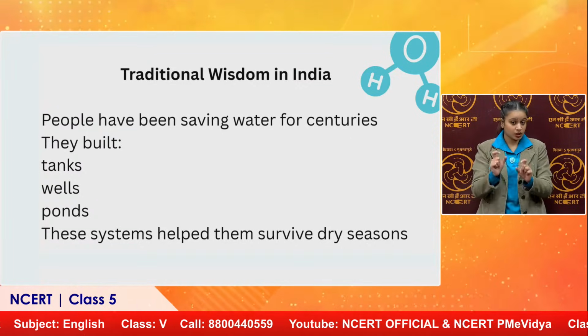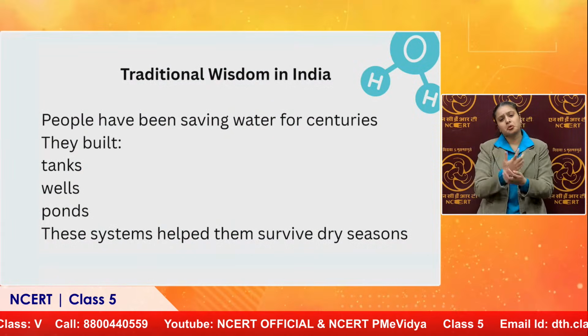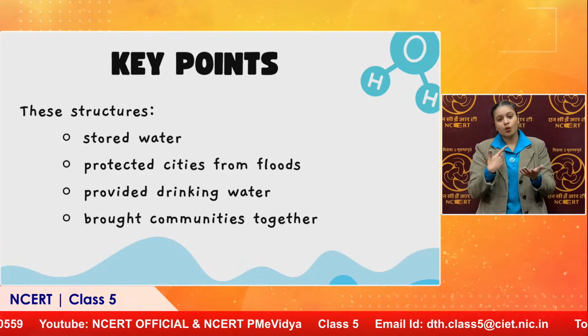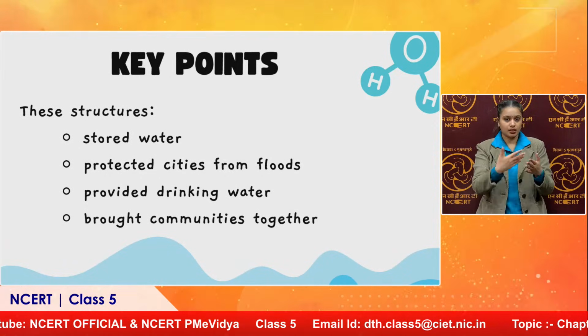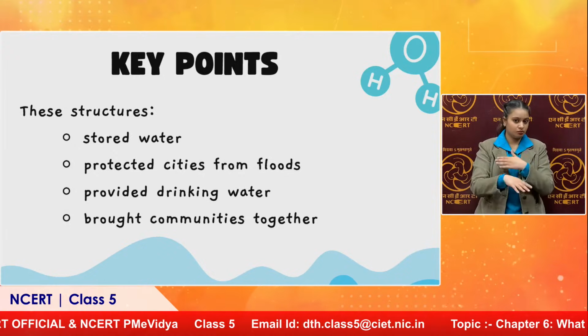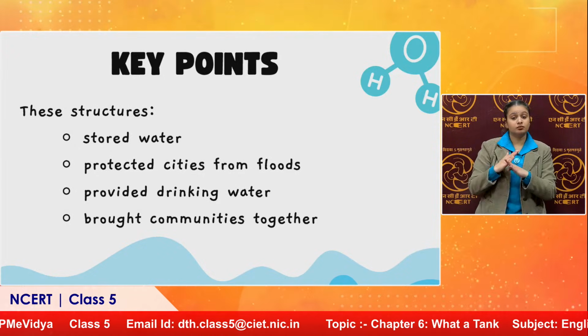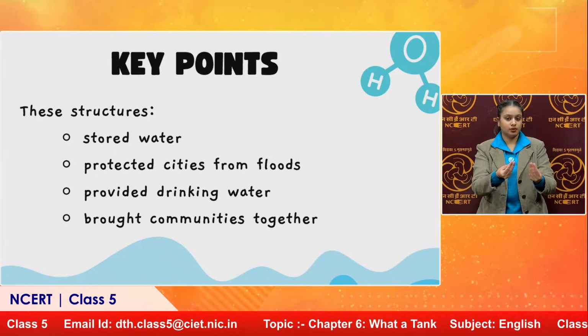It had always been a tradition in India that tanks, wells, ponds and bowlies were built. These structures stored water, protected cities from floods, provided drinking water, and brought communities together.